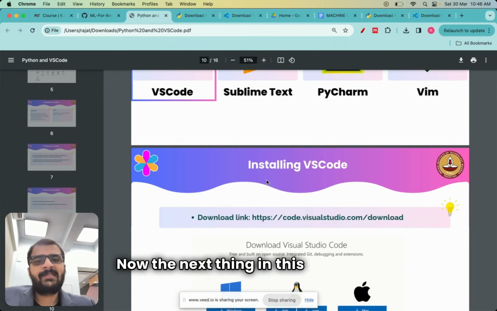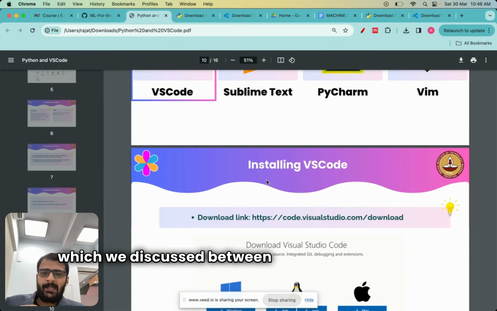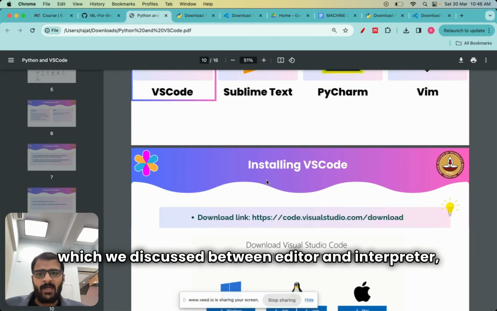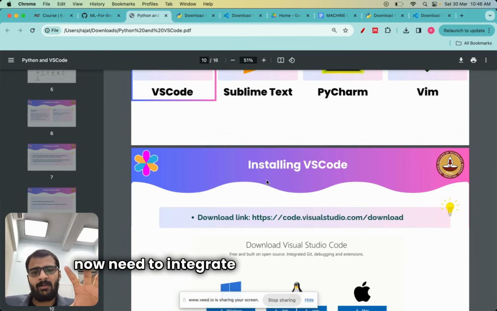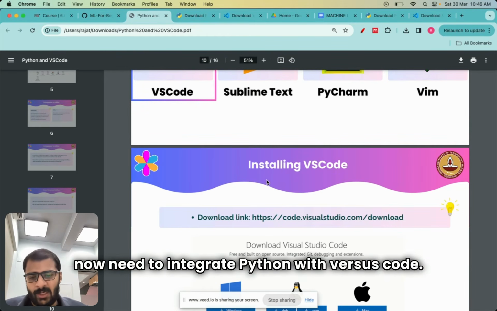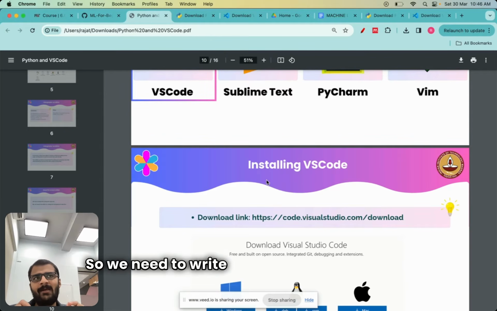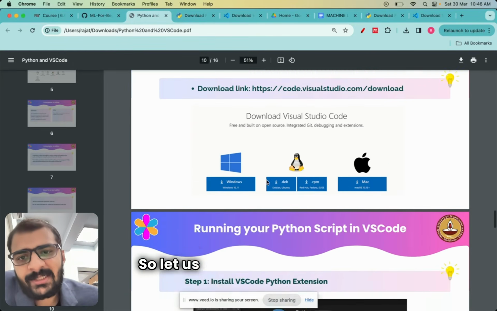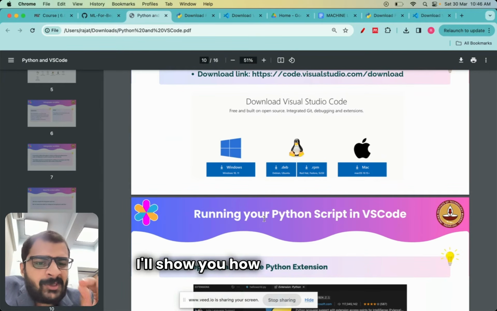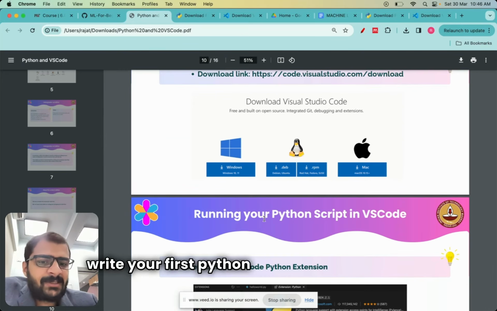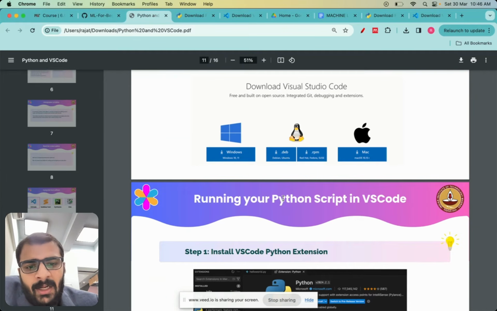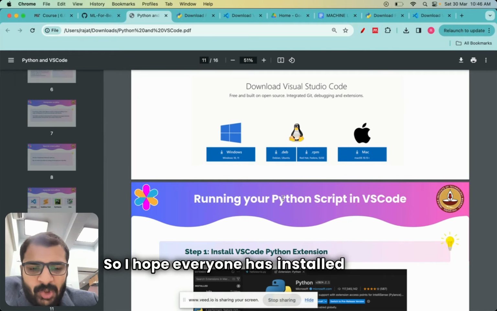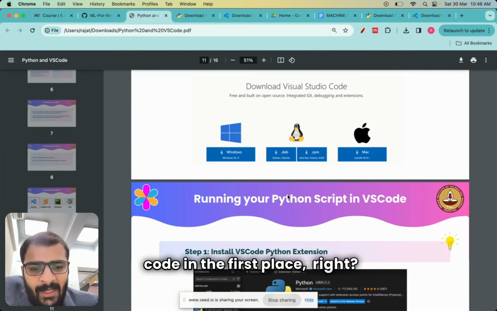The next thing in this relay race, which we discussed between editor and interpreter, is that we now need to integrate Python with VS Code. So we need to write a Python script in VS Code and then we need to execute that script. So let us get started with that. I'll show you how simple it is to write your first Python script in VS Code. So I hope everyone has installed VS Code in the first place, right?